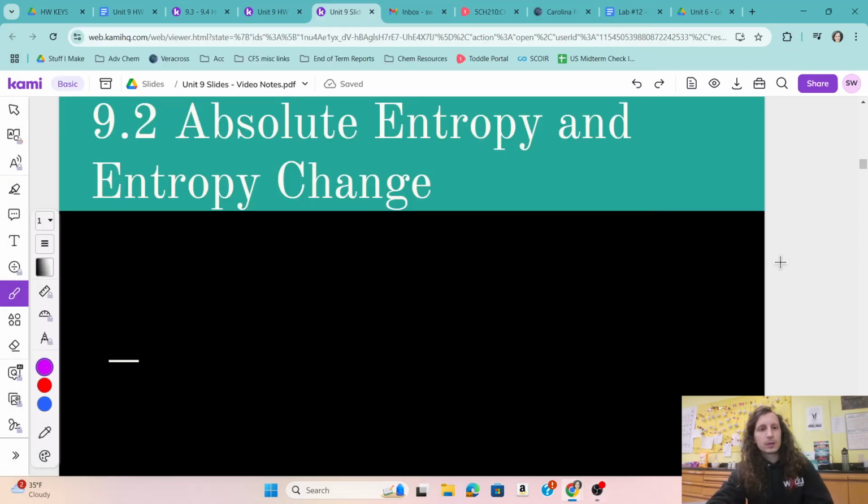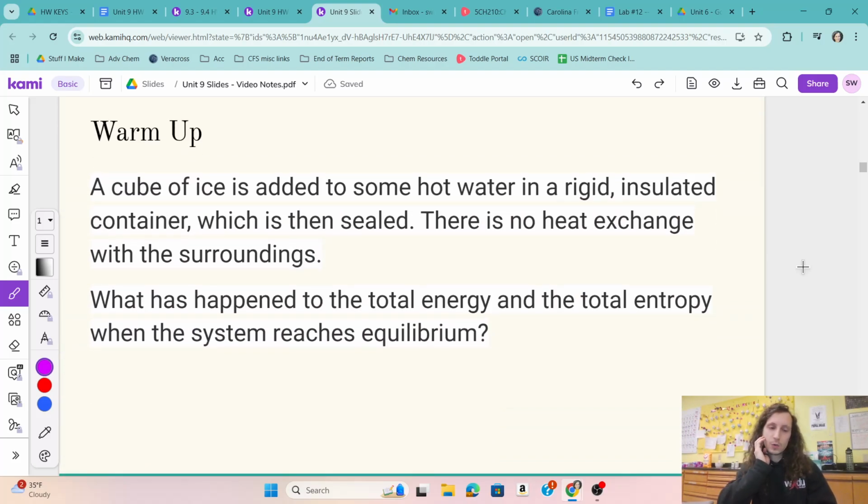All right, so we're talking about 9.2, absolute entropy and entropy change. This is ultimately going to be about quantifying entropy. But before we get into that, a little warm-up question. So pause the video, read this, and think about it for a moment. Okay, hopefully you paused the video and have thought about this.